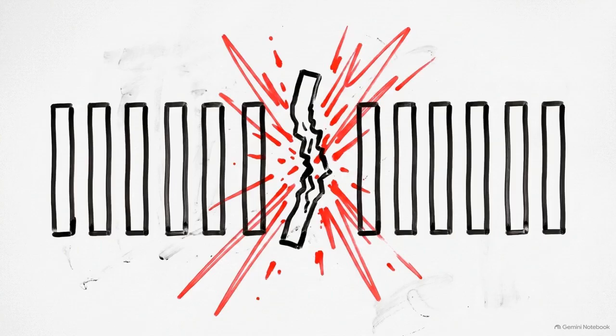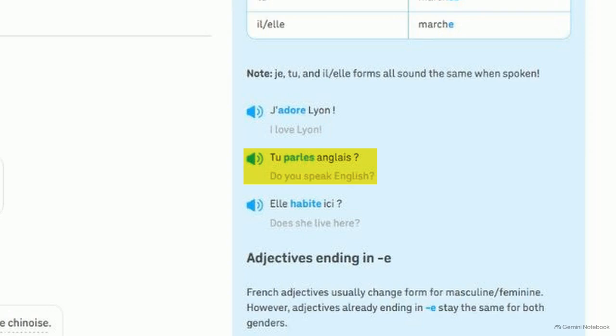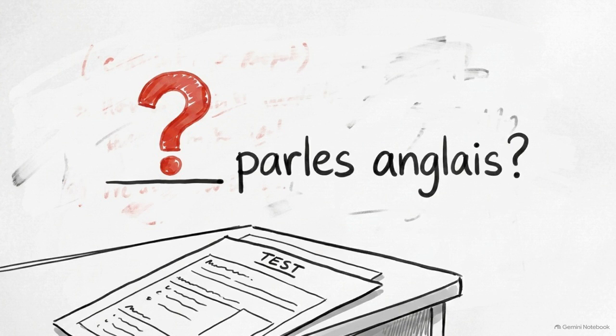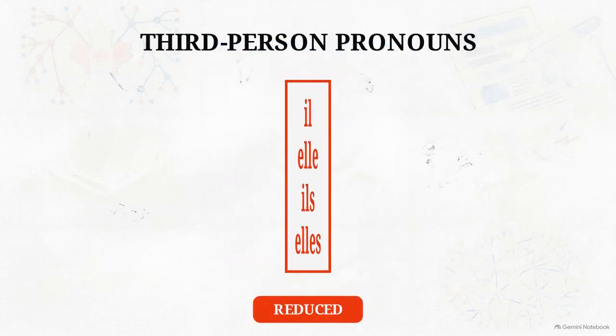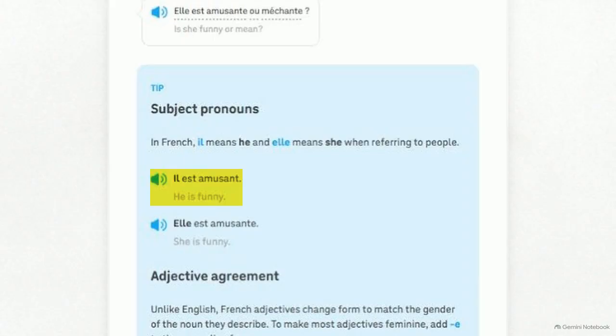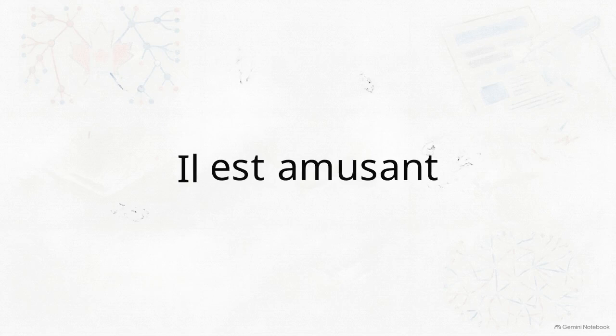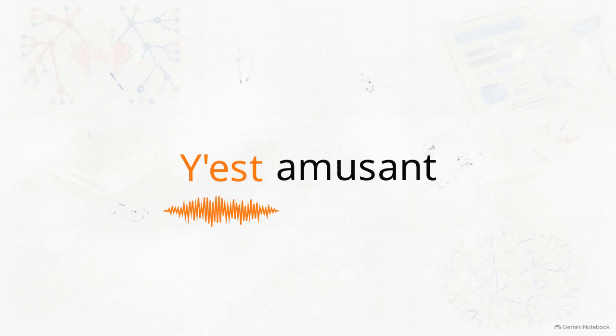During a high-speed audio track, this added friction changes the expected rhythm of standard question structures. A question like tu parles anglais becomes tsu parles anglais. Failing to account for affrication can cause a listener to miss the subject pronoun entirely. A second regional phonetic shift is the reduction of third-person pronouns. Consider a standard descriptive sentence using a third-person masculine subject. Il est amusant. In rapid-spoken Quebecois, il est often reduces to a single sound. Ye. The phrase becomes ye amusant.